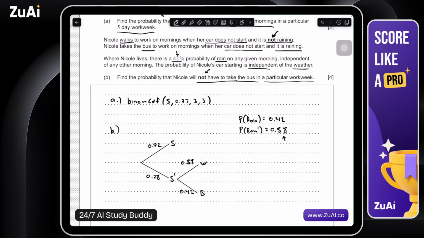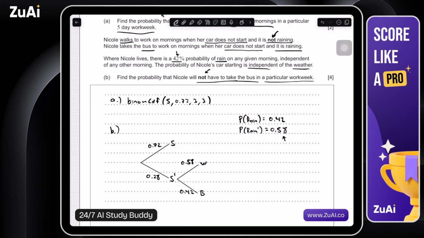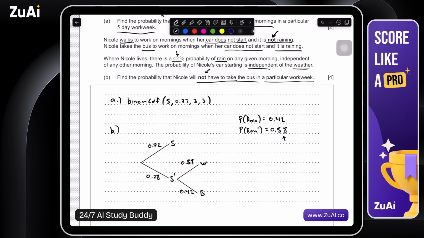So whether she walks or takes the bus hinges on whether it's raining, which is maybe a little challenging to tease out in what this question is asking. Find the probability that Nicole will not have to take the bus. What can we do? Not have to take the bus. This is her taking the bus right here.